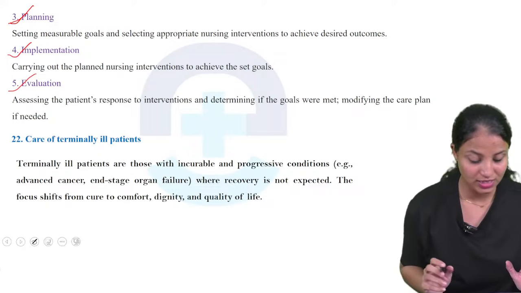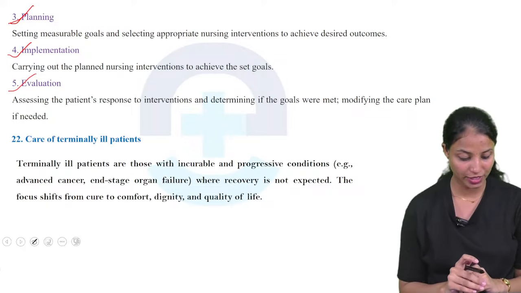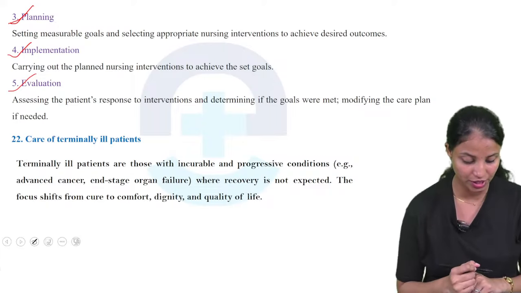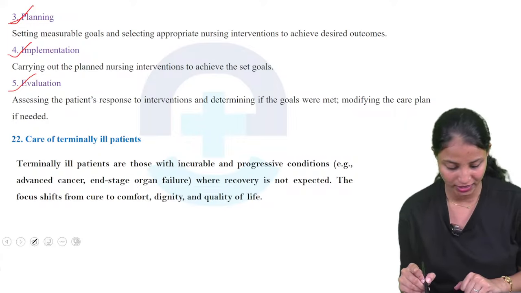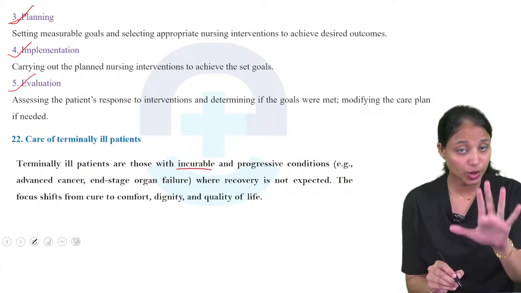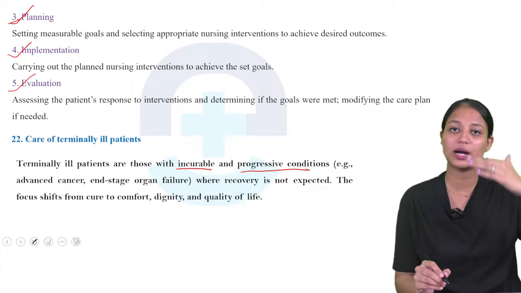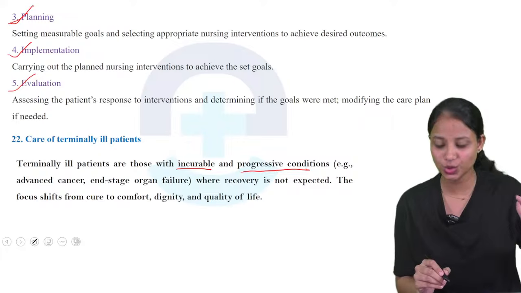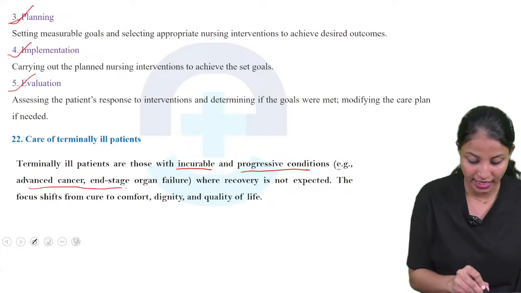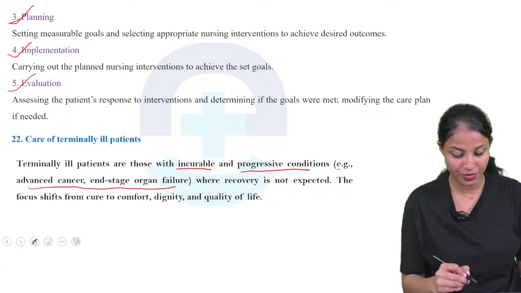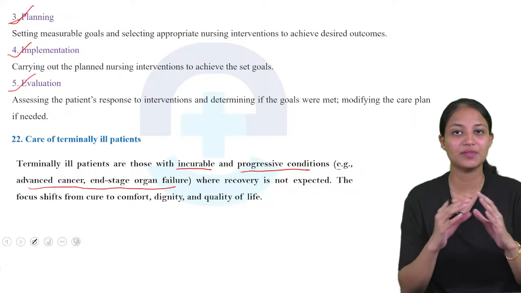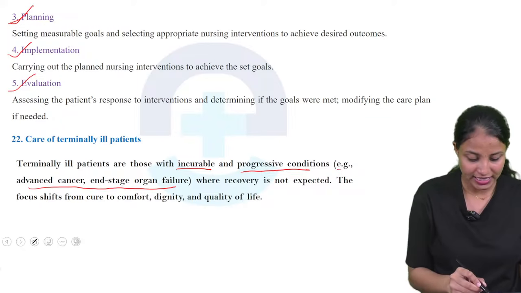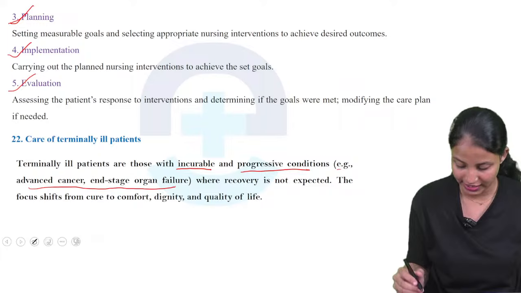Next we are moving to the 22nd question, care of terminally ill patient. What is care of terminally ill patient? Terminally ill patients are those with an incurable and progressive condition. Incurable means it's not cured, and progressive means the condition keeps progressing. Examples are advanced cancer and end stage organ failure. It is where recovery is not expected. Here the recovery has no chance. In that case, the care we give is called care of the terminally ill patient.